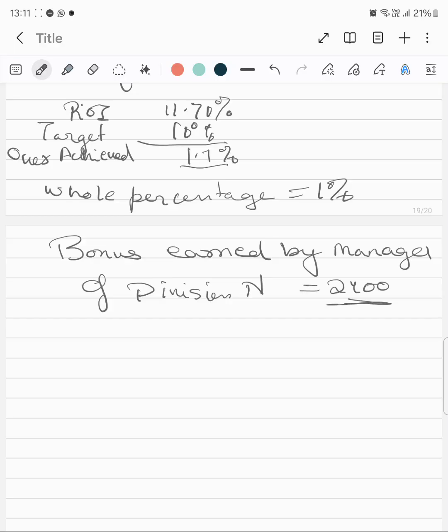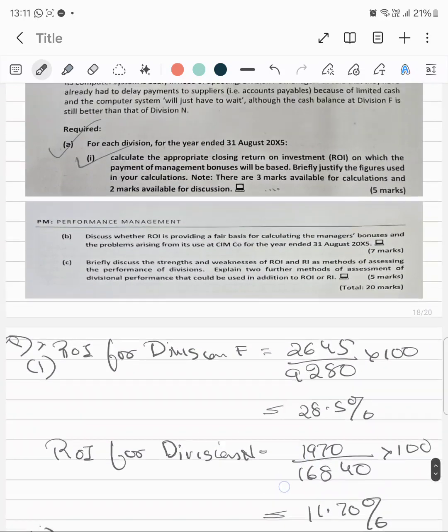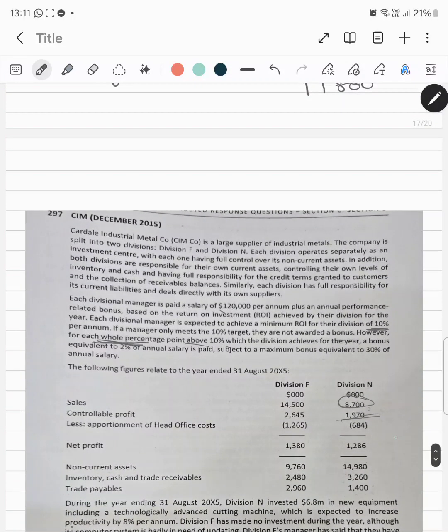This is because of the large asset base on which the ROI is calculated. We can see what the asset base is. Capital employed seems to be a bit large for Division N, so the denominator will be bigger than the numerator. If the denominator is bigger than the numerator, then our ROI will be less. So for Division N, the ROI at the very first place was less. You can show that calculation as well. So it is very surprising that they did decide to invest.